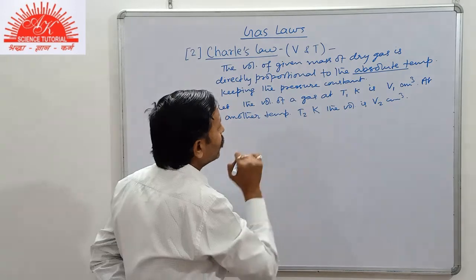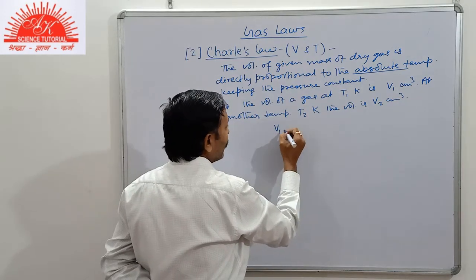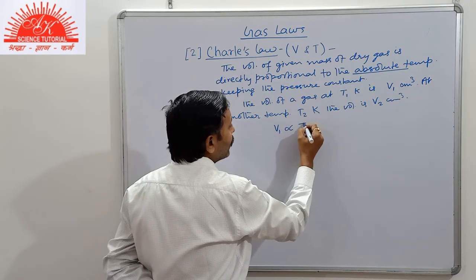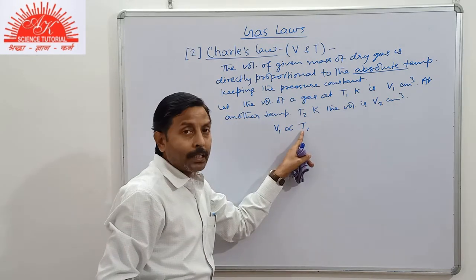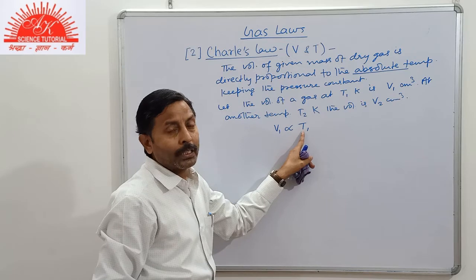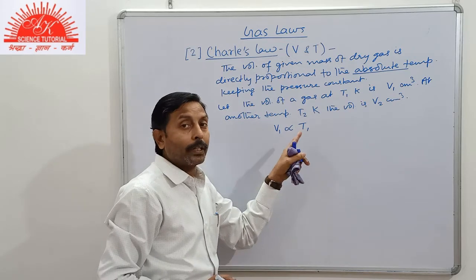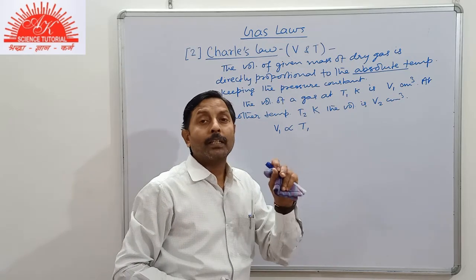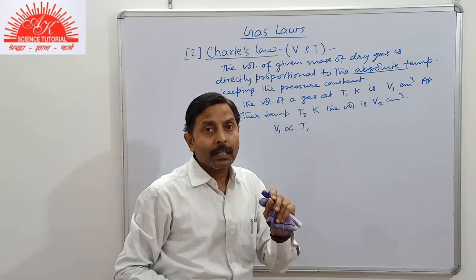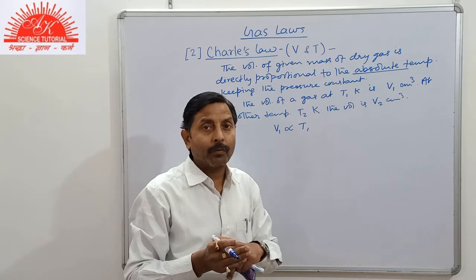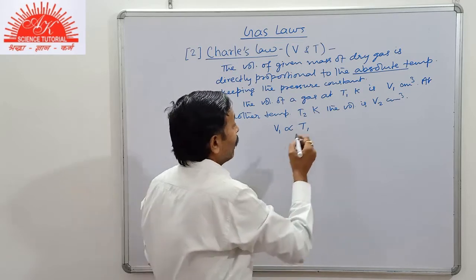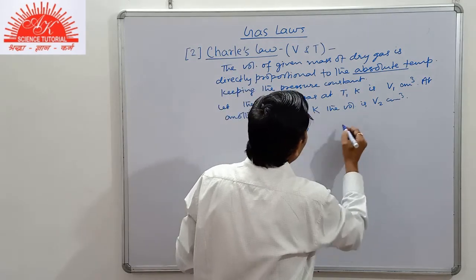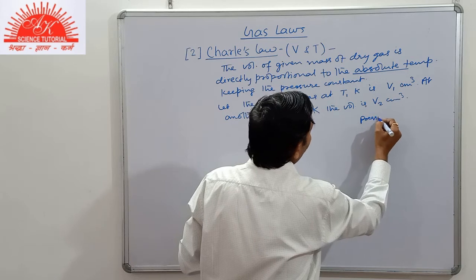According to the definition, V1 is directly proportional to T1. Again, remember, T is absolute temperature, meaning temperature on the Kelvin scale. So if in the question the temperature is given in degrees Celsius, then we will convert it into Kelvin by adding 273 to it. Here, pressure is constant.